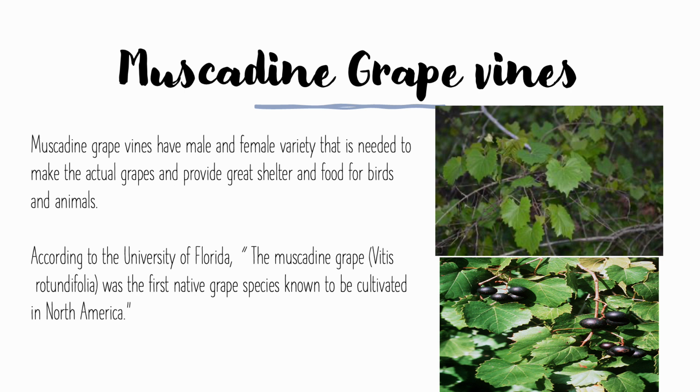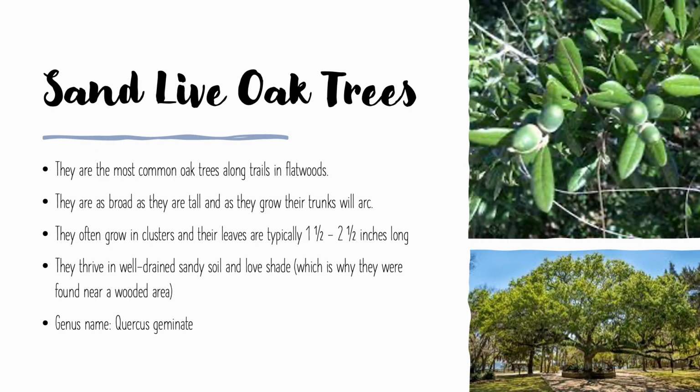So muscadine grapevines have male and female varieties that are needed to make the actual grapes, and provide great shelter and food for birds and animals. And according to the University of Florida, the muscadine grape's genus name is Vitis rotundifolia, and it was the first native grape species known to be cultivated in North America.